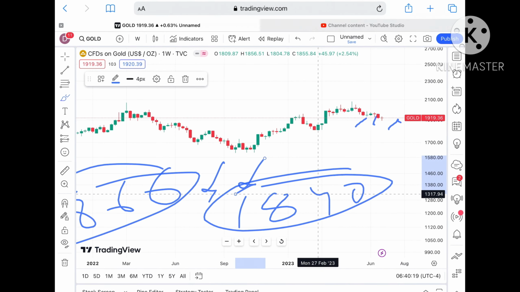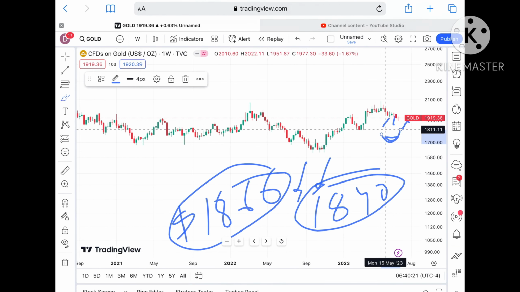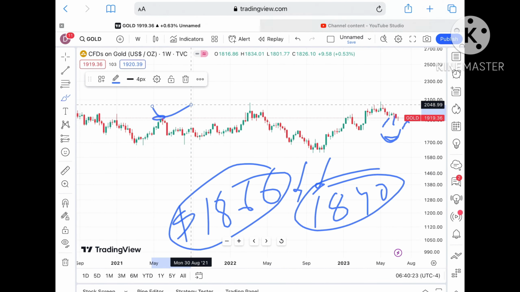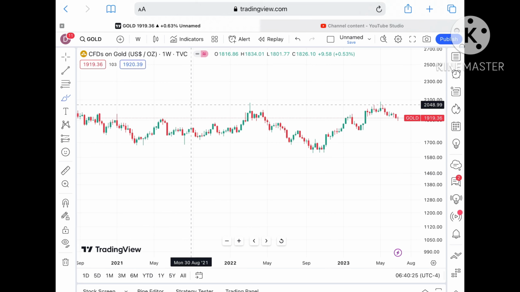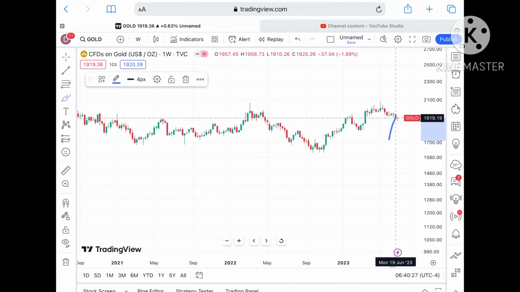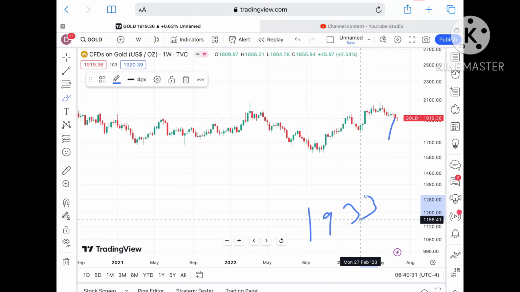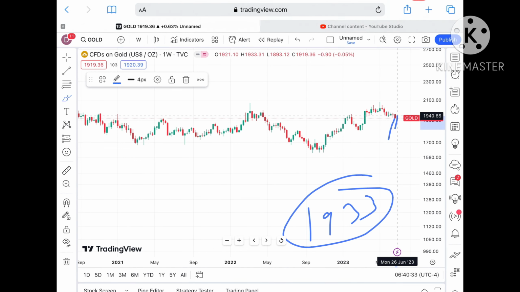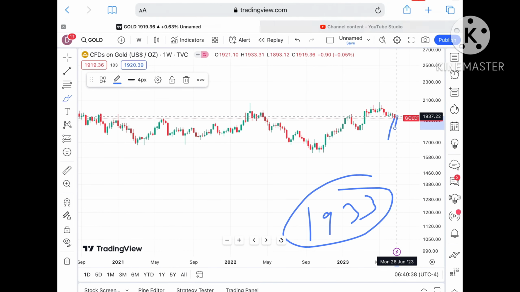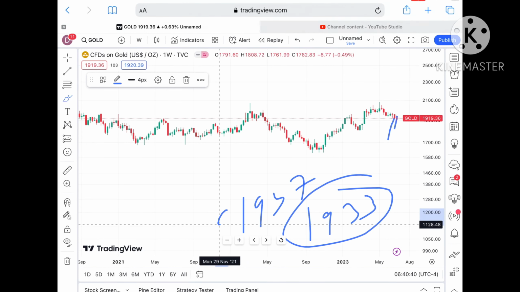Okay, but if it sustains, or if it forms a swing, or it moves above this particular support, okay, a bounce back happens, then what we can see, it can bounce back towards its next resistance. We can see coming at a level of $1933. Okay, so once the price moves up that level, we can see a level of $1933. After that we can see it can touch a level of around $1937.